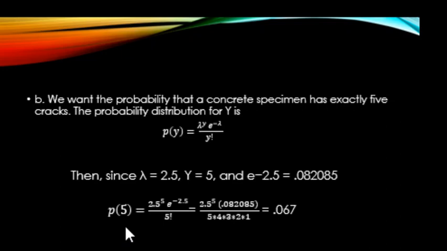Probability of exactly 5 cracks will be 2.5 raised to 5, and then we have e to the negative 2.5, divided by 5 factorial, which gives us 0.067. So the probability that there are exactly 5 cracks is pretty small. It's only around 7%.